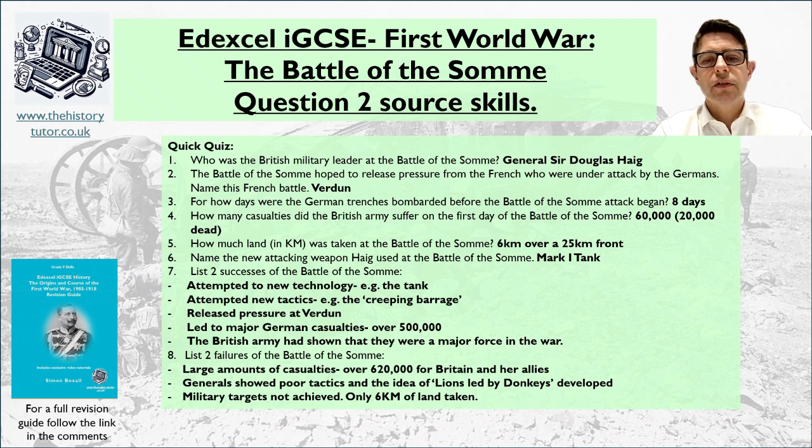List 2 successes of the Battle of the Somme. I've listed a number here, trying to be balanced, trying to consider he's not just the Butcher of the Somme. He attempted new technology like the tank, attempted new tactics like the creeping barrage, released pressure at Verdun, and led to major German casualties, over 500,000. The Germans, not having an empire or lots of allies, couldn't afford all these casualties. No side could afford the casualties, but Britain and France potentially had more allies and more people to fight in their armies.